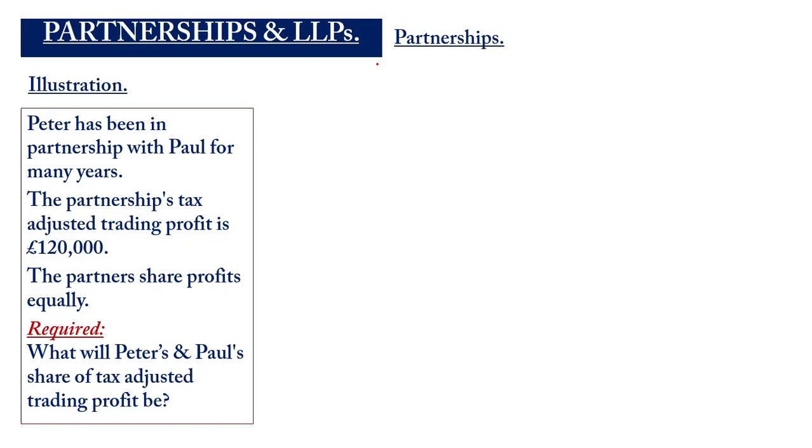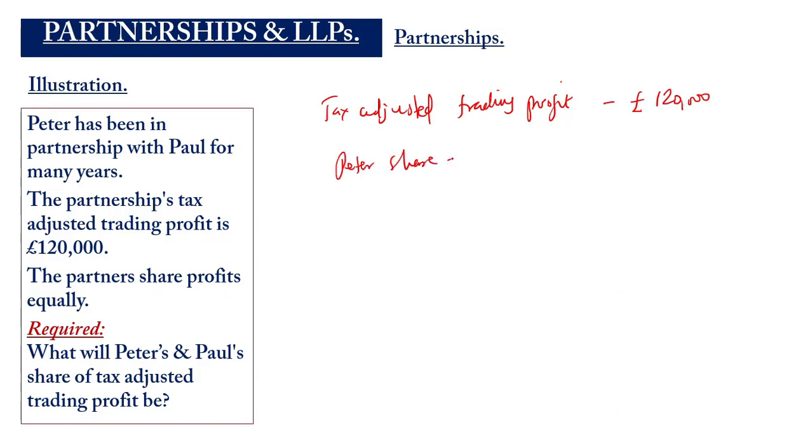If you have the tax adjusted trading profit to be £120,000, Peter's share will be, because they're sharing it equally, 50% times the 120,000, which will give him £60,000.